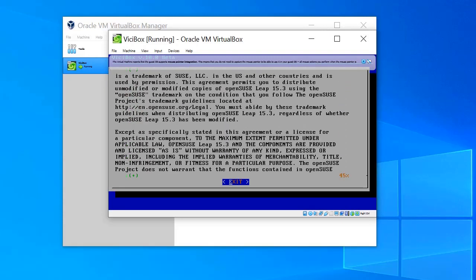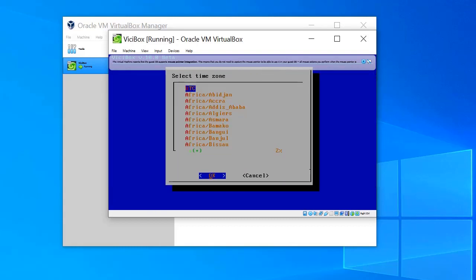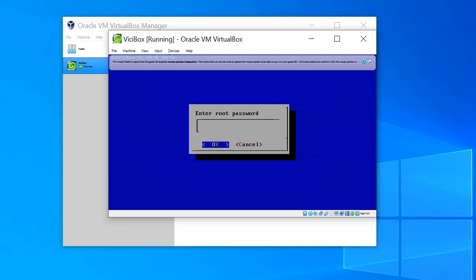This is the area. We need to go to that and accept it. Here we need to put our time zone. In my case, it's Europe. Here we need to enter the new root password, and confirm it.